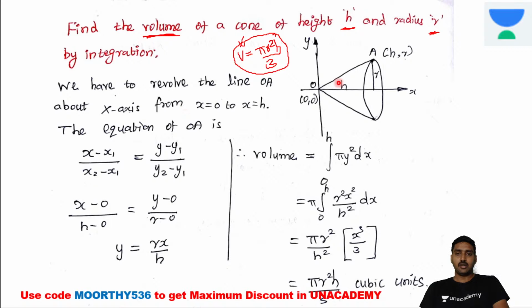We are going to take it along the x-axis. Now x minus x1 divided by x2. x2 is equal to h. There are 2 points. Here x1 is equal to 0 comma 0. The other point belongs to h comma 0, right? Therefore the values are 0 comma 0 and h comma 0. Here it's x1, right? We have to consider h comma r. The end points we need to identify, right?